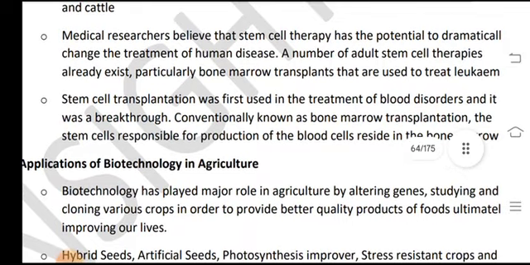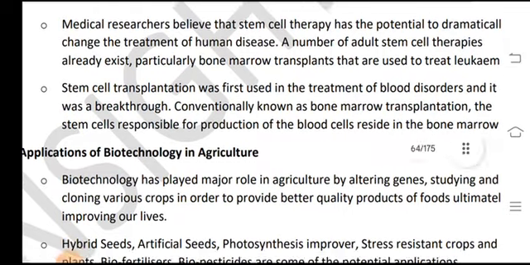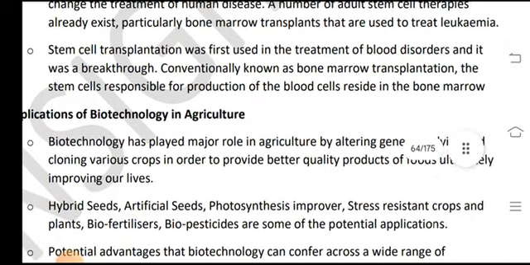Application of biotechnology in agriculture. Biotechnology has played a major role in agriculture by altering genes, studying and cloning various crops in order to provide better quality and produce of foods, ultimately improving our lives.